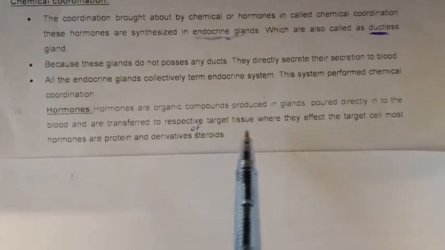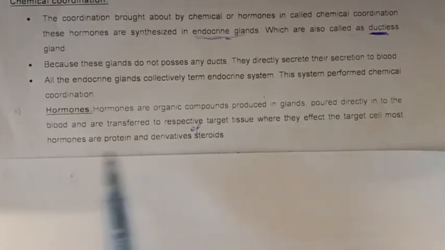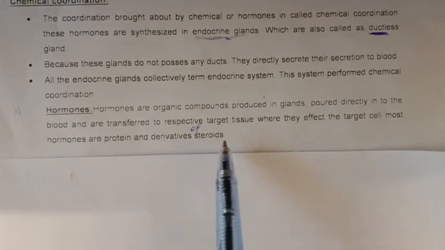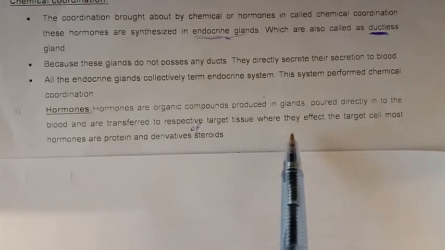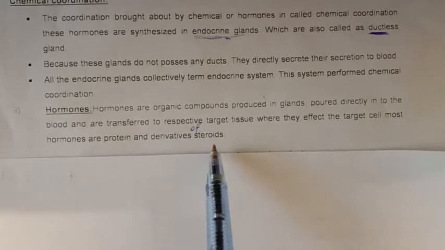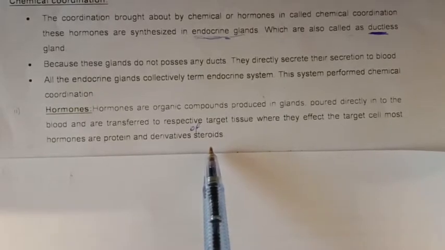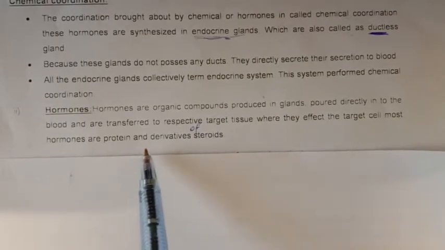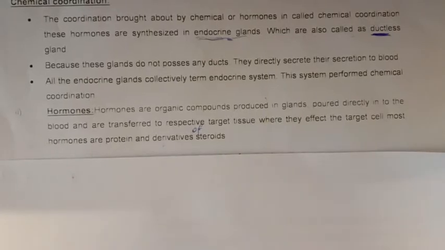Hormones are organic compounds produced in glands, secreted directly into the blood, and transferred to the respective target tissue, where they affect the target cells. Most hormones are proteins and derivatives of steroids. So the chemical nature of hormones is that they are proteins and derivatives of steroids.